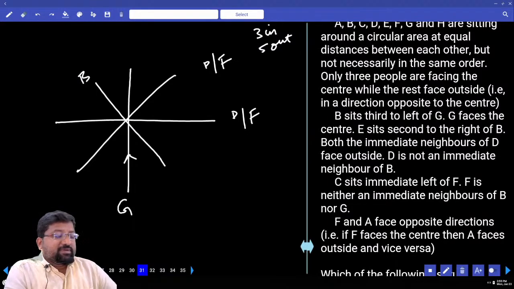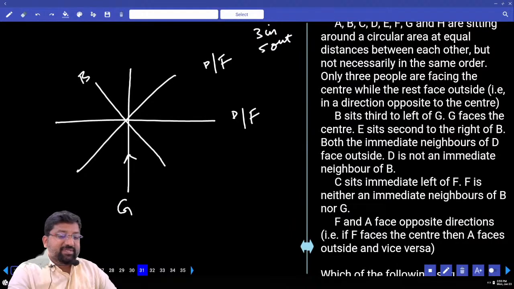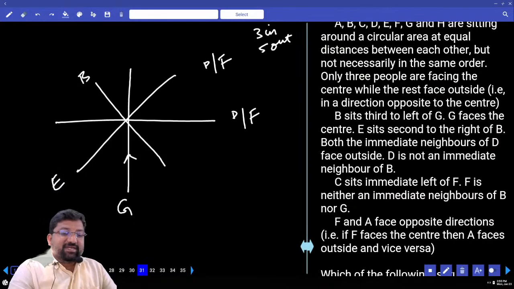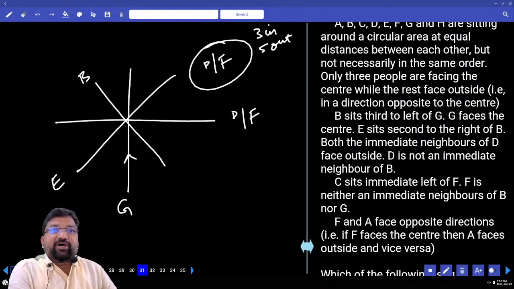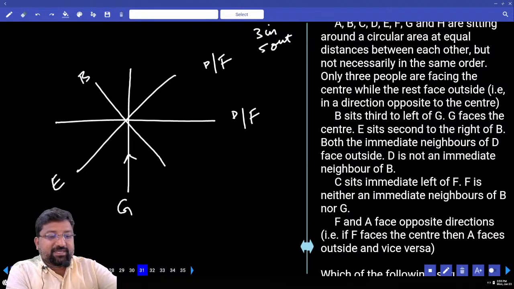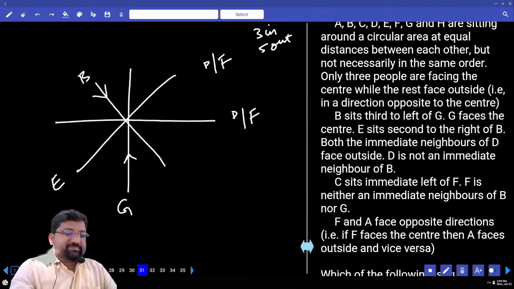Come on. What did we see earlier? E sits second to the right of B. Second place from B should be E. Only one possibility. Because this place has to be occupied by either D or F. Either D or F, sure. So second right of B is facing inside.